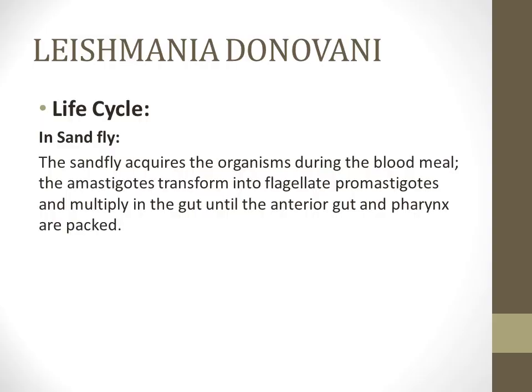Now the life cycle in the sandfly. The sandfly acquires the organism during its blood meal from the man. The amastigote form that is present within the man, when it enters the sandfly, is transformed into the flagellar or the promastigote form, from where it is carried to the anterior gut and pharynx of the sandfly, where it is packed, and then when the sandfly again bites the man, the parasites are transferred to the other host.